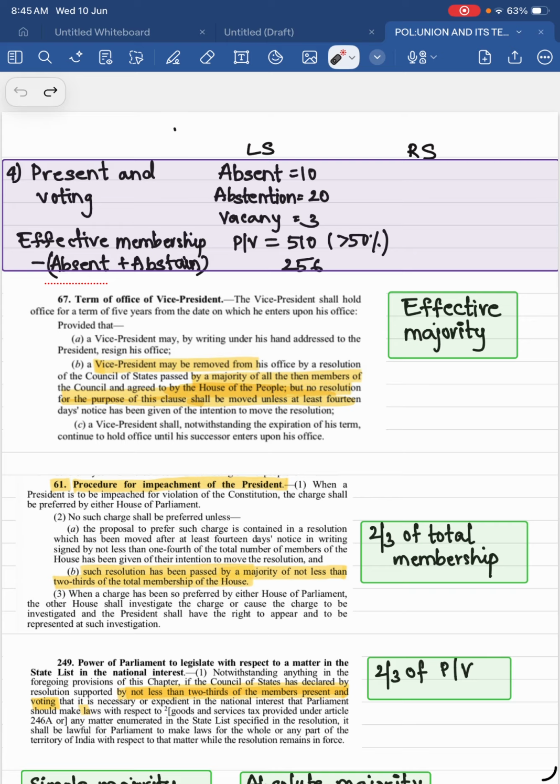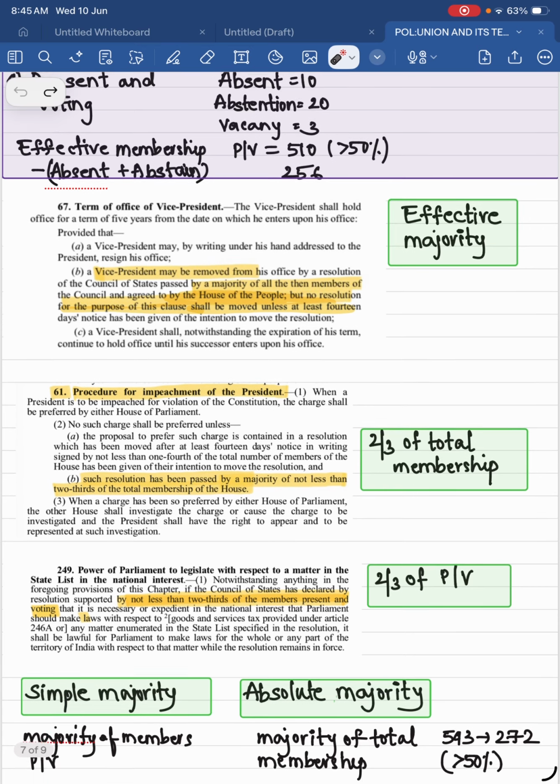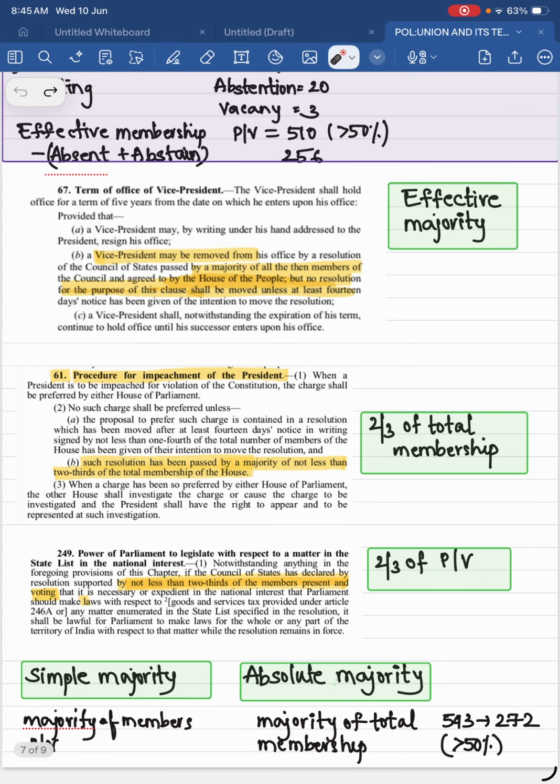So for every decision, we require a different percentage of people voting. We need a different percentage of people to support that decision. So that's why we have different types of majorities. First, let's see what this simple majority is. This is mostly for ordinary laws, for most of the decisions we use this simple majority.